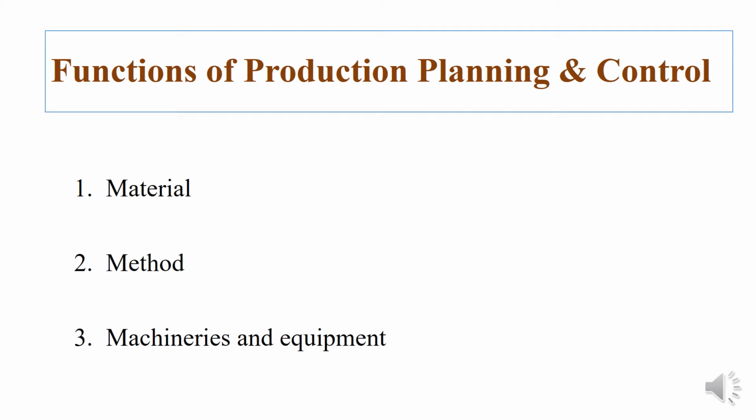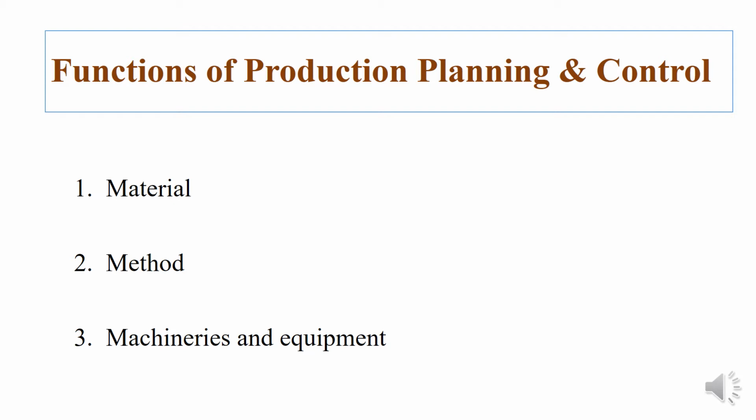Here are the functions of production planning control. First function is the material. The raw material as well as the standard finished parts and semi-finished products must be available when required to ensure that each production operation will start on time, and the duties include the specification of the material, qualities and quantities, availability, delivery dates, standardization and reduction of the variety, procurement and inspection. These functions also cover the procurement of semi-finished products from the subcontractors.